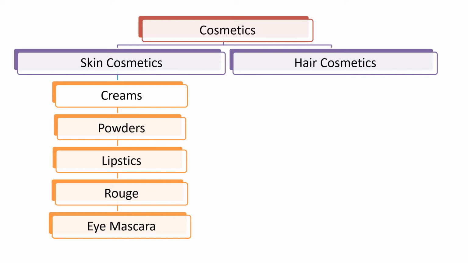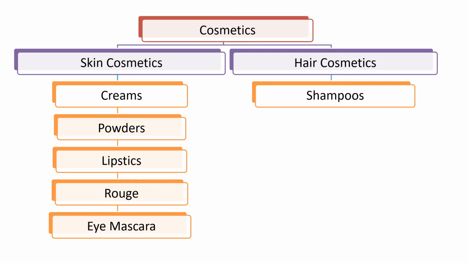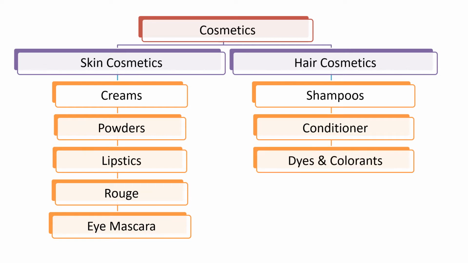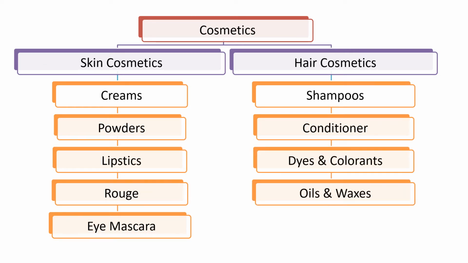Another broad category of cosmetics is hair cosmetics, which involves shampoos, conditioners, dyes and colorants, oils and waxes, which are meant for application to the hair as well as the beard and mustache. Gels for setting the various different hairstyles. So these are the various different types of cosmetics.